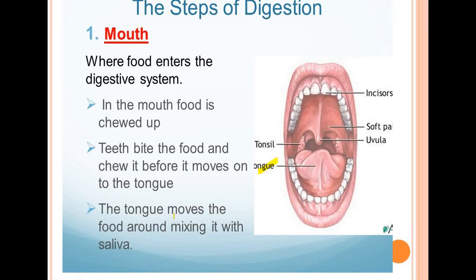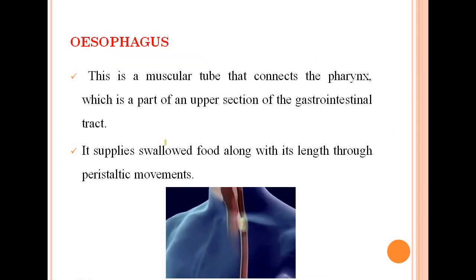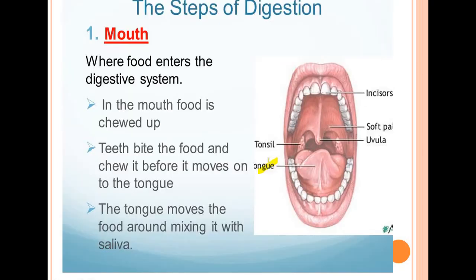So where does the saliva come from? The saliva comes from the salivary glands present in the mouth. Here the functions of the mouth are shown. The mouth contains three parts. One, teeth. What is the function of the teeth? The teeth bite the food and chew it before it moves to the tongue.